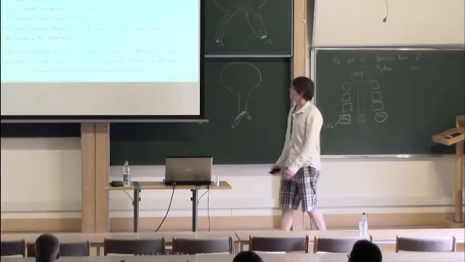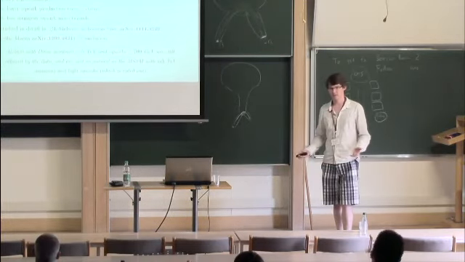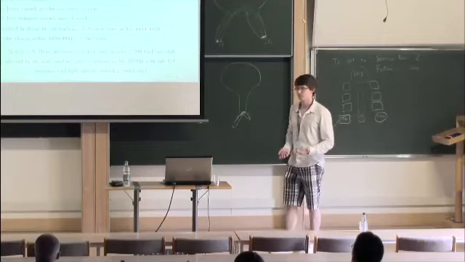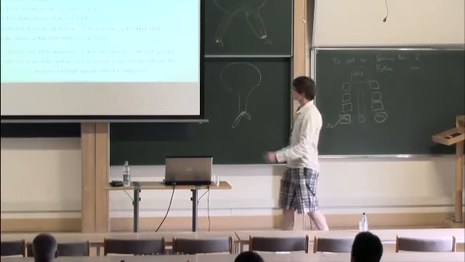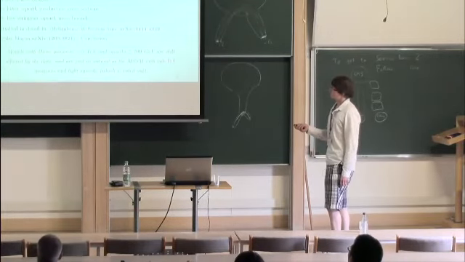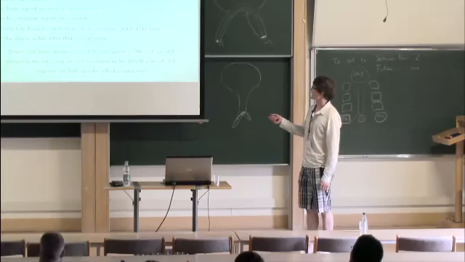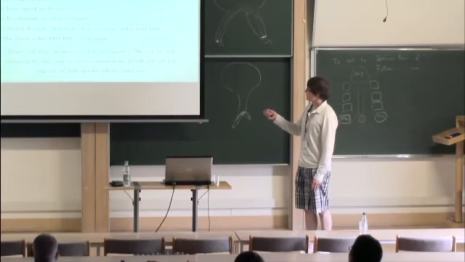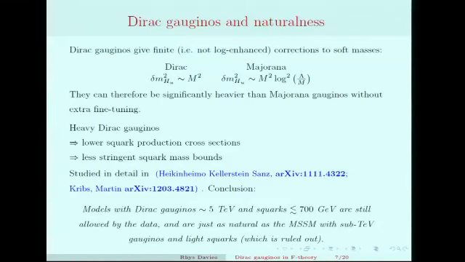Another way around it is to consider giving Dirac masses to our gauginos, and in particular the gluinos are the important ones here. The difference comes from the quantum properties of these particles. If we think about the corrections to the Higgs soft mass, which are dependent on the gaugino masses, in the case of a Dirac mass, we get delta m_h squared just goes like m squared, where m here is our gluino mass.